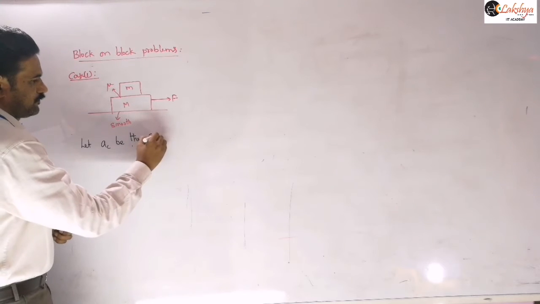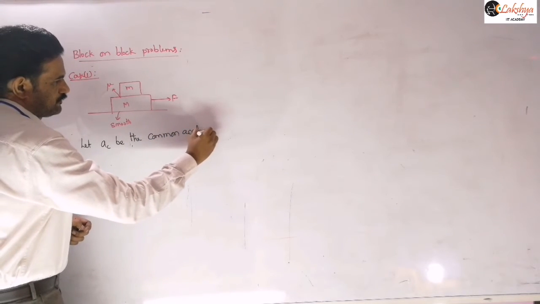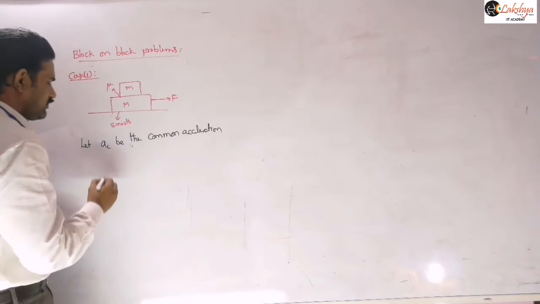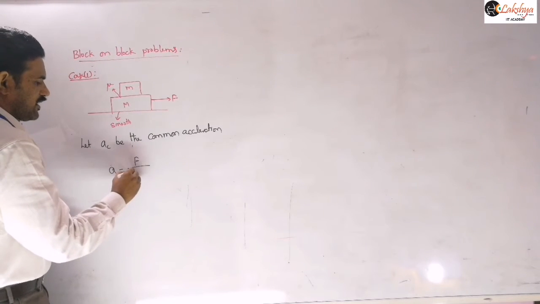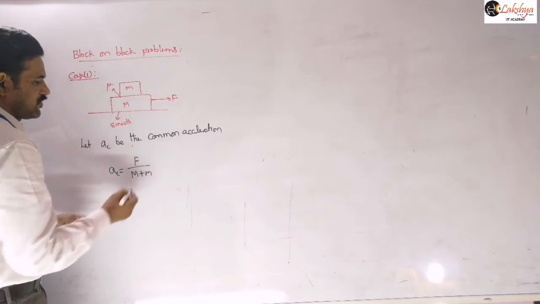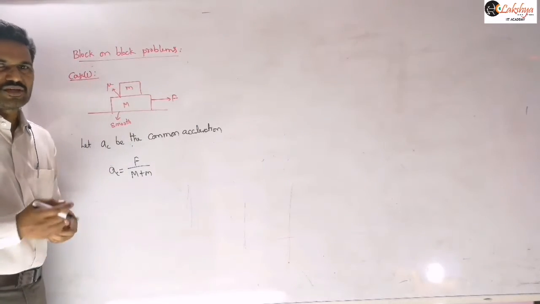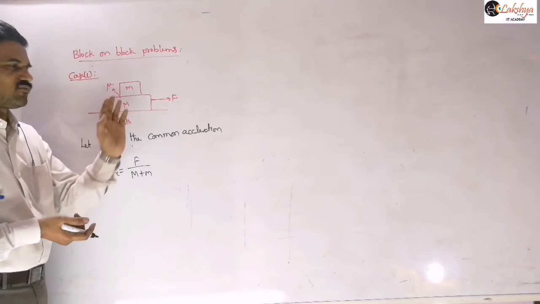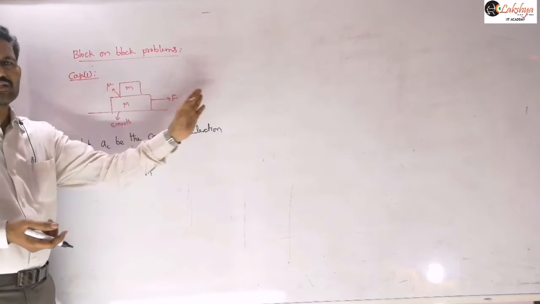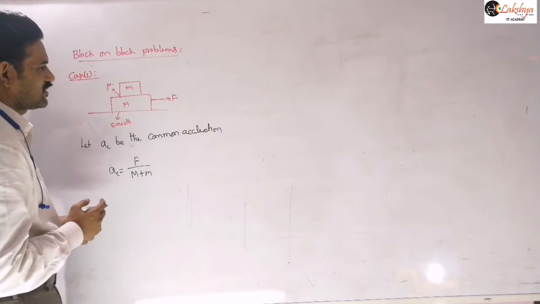Let a_c be the common acceleration of these blocks. Therefore a_c is equal to F by (M plus m), because when we take both the blocks together, the friction between the blocks becomes an internal force. On this 2 block system, the only external force is F, and so we can write the common acceleration like this.